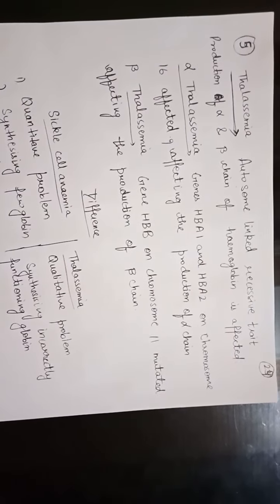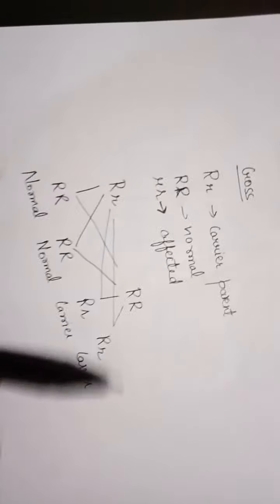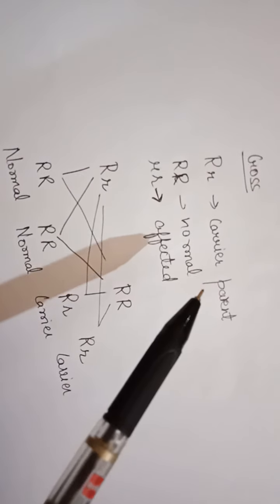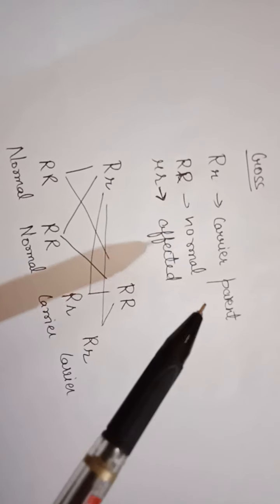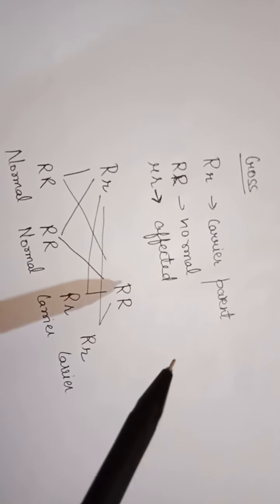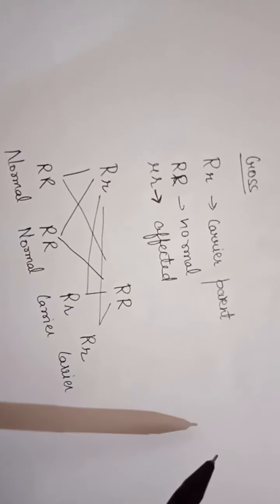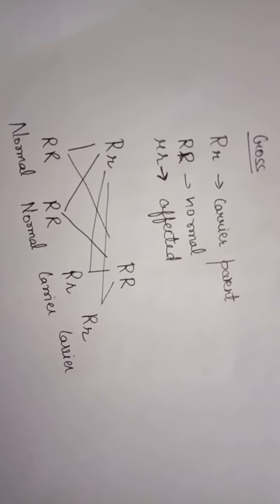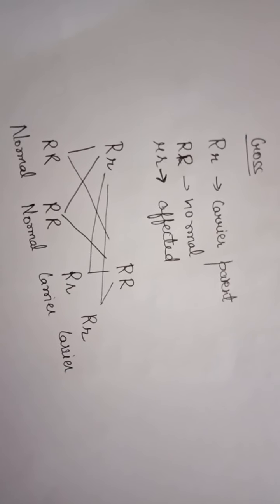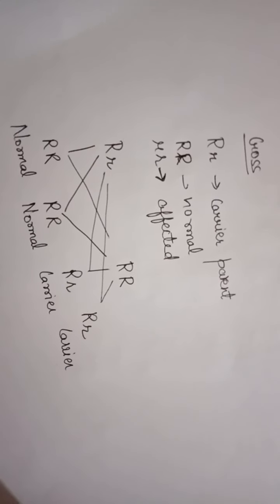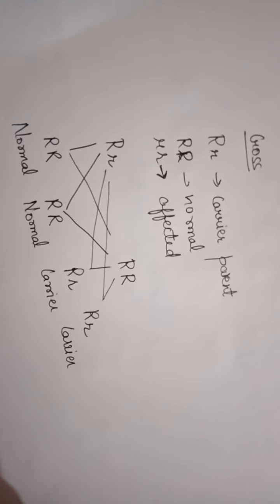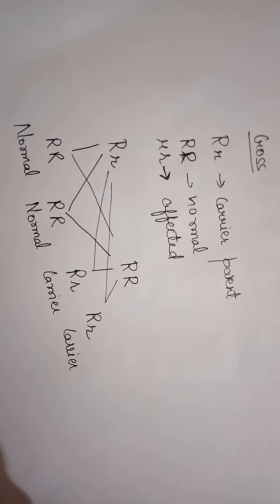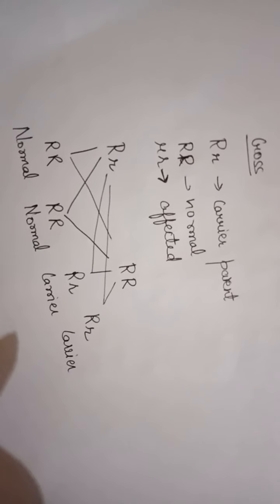Now next we will discuss the cross. In thalassemia, as it is an autosomal recessive trait, the progeny will be affected only when the parents are carriers. Both parents should contain at least one mutated gene.